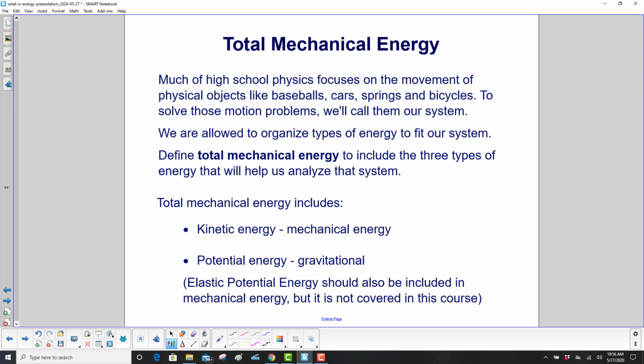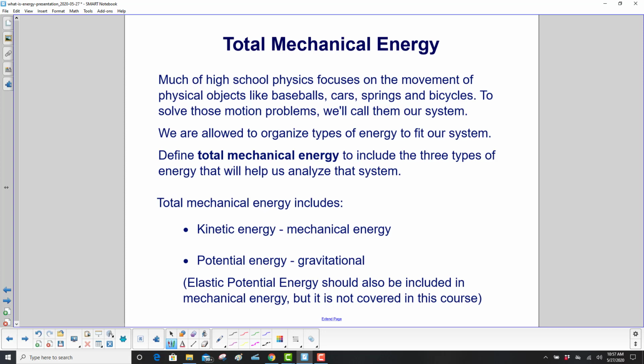Total mechanical energy. Much of high school physics and middle school focuses on the movement of physical objects: baseballs, cars, springs, and bicycles. To solve those motion problems, we'll call them our system. We're allowed to organize types of energy to fit our system. Physics is very flexible that way.